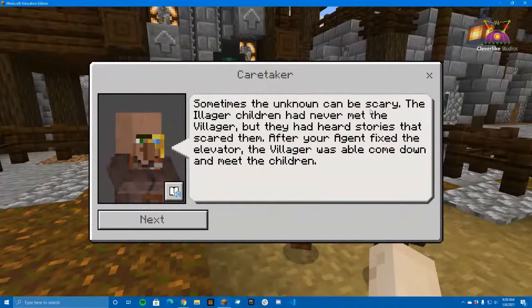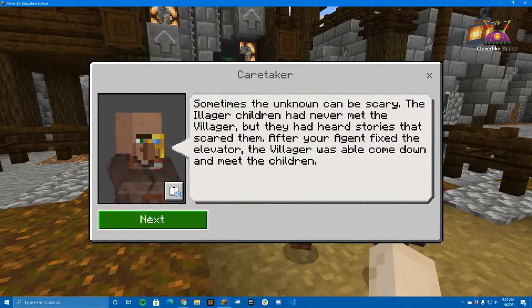Sometimes the unknown can be scary. The Illager children have never met the villager, but they had heard stories that scared them. After your agent fixed the elevator, the villager was able to come down and meet the children, and it wasn't scary at all. Who had that growing up as a kid, or currently if you are a kid? A scary neighbor, and you hear stories about them. Maybe those stories aren't true. Maybe that's actually not a scary person.